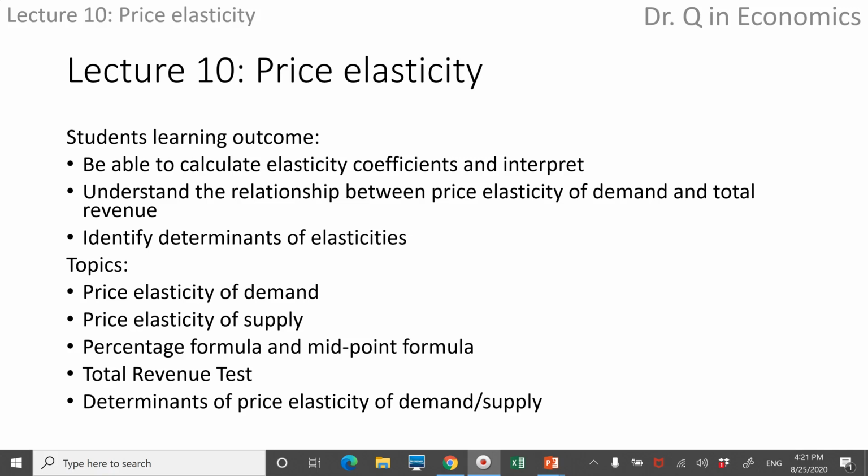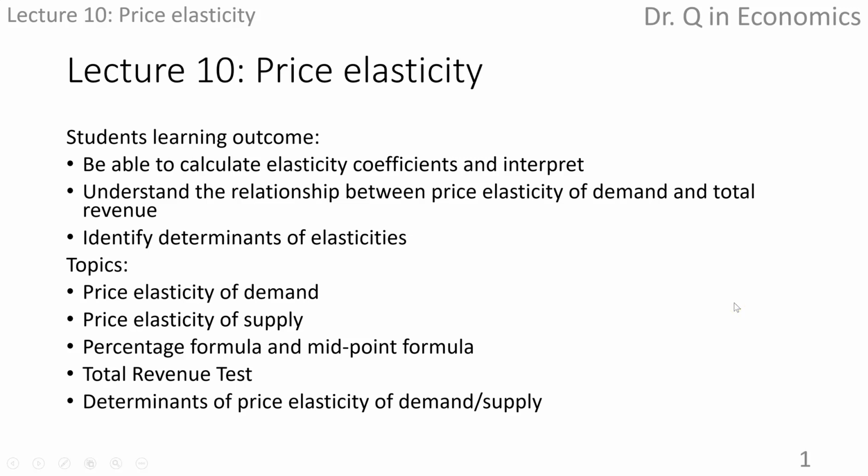In Lecture 6, we learned the law of demand, which specifies a negative relationship between price and the quantity demanded. The higher the price, the fewer goods and services the consumers can afford. In Lecture 7, the law of supply tells us that there is a positive relationship between price and quantity supplied, which means the price and quantity the sellers want to offer move in the same direction.